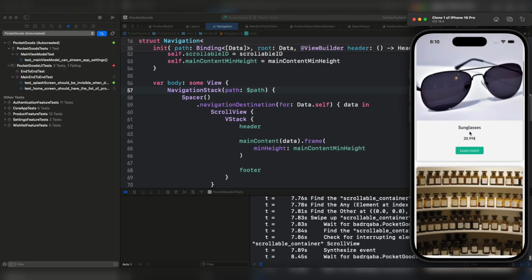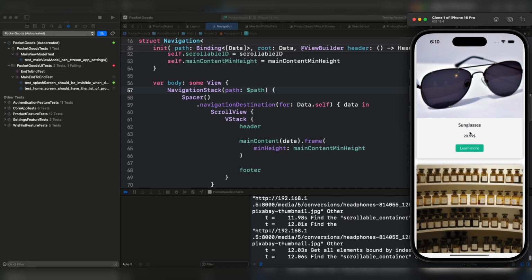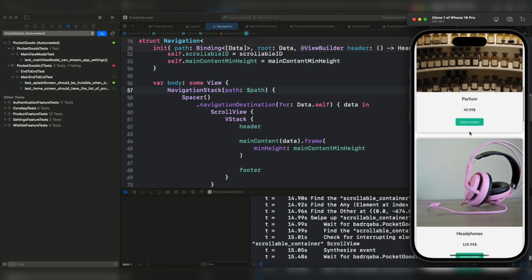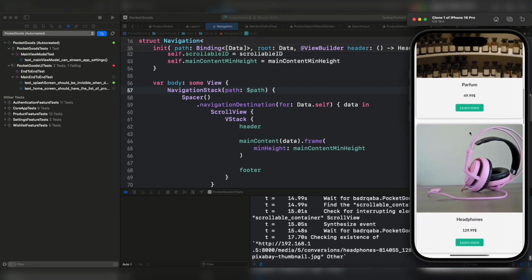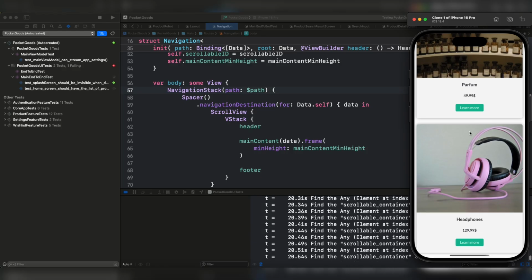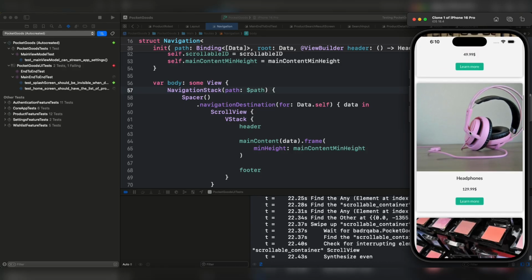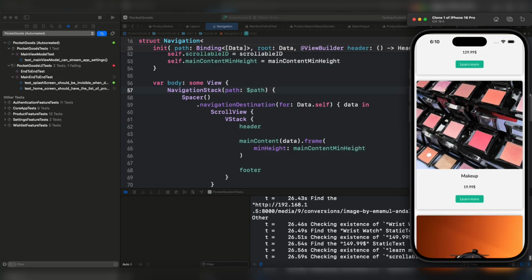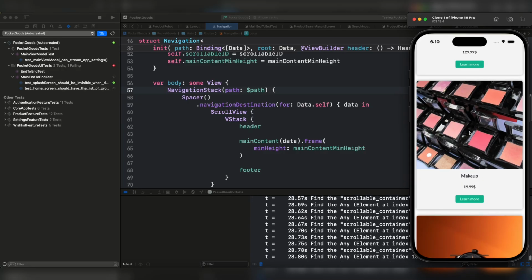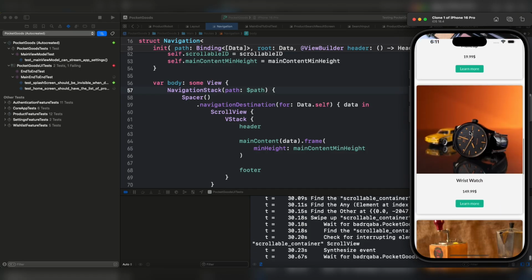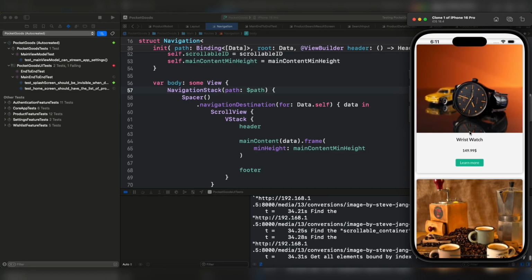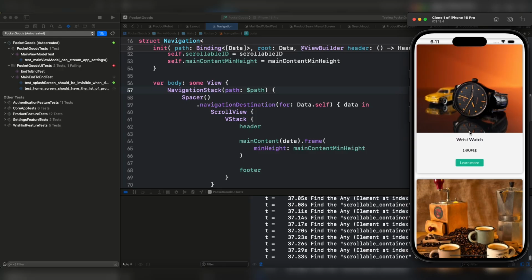It's scrolling. I think that the scroll operation should be optimized, but we can do it later on.